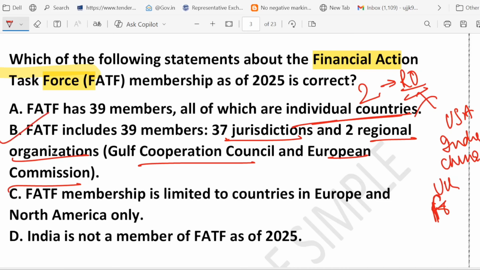What about C? FATF membership is limited to countries in Europe and North America only. This is incorrect. No way. FATF is global. Members include countries from Asia, Middle East, Africa, Latin America. What about India not being a member? No. India is also a member. India has been a full member since 2010.